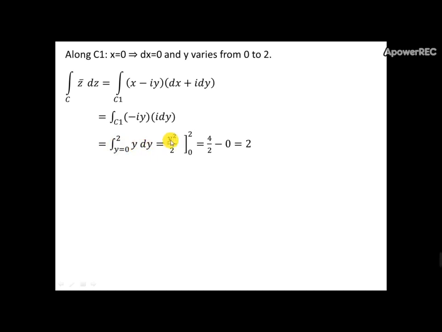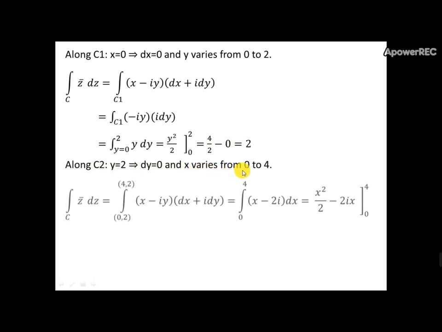On integration, y square by 2 from 0 to 2 gives 4 by 2 minus 0, which equals 2. In the second line segment along C2, y is equal to 2, which implies that dy equals 0, and x varies from 0 to 4.